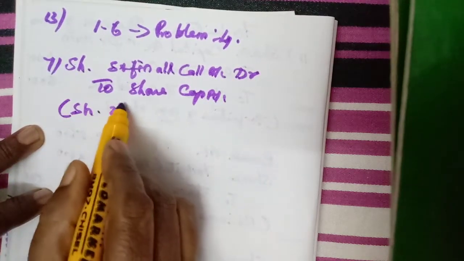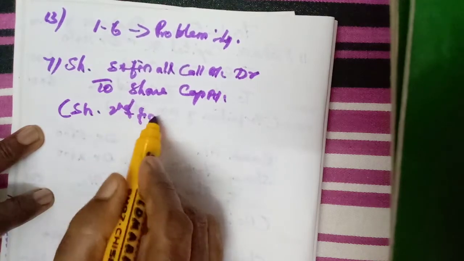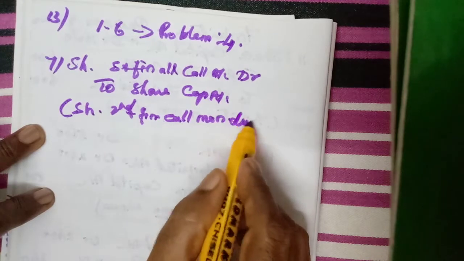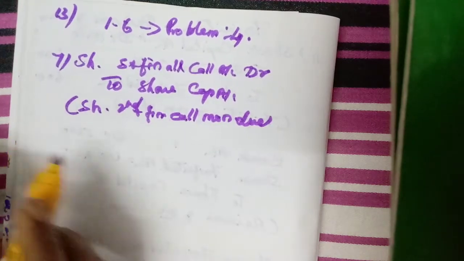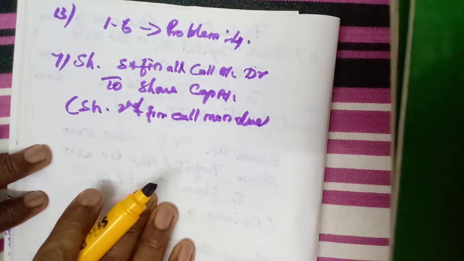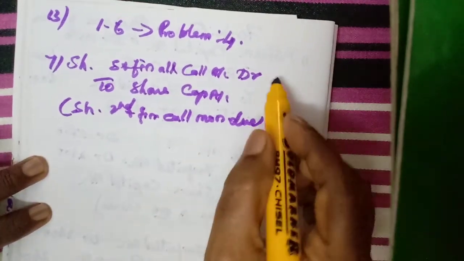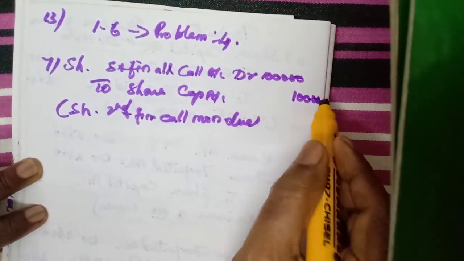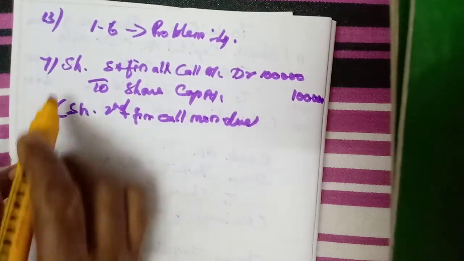Share second and final call money due. Two per share, isn't it? 2 into 50,000, 1 lakh.